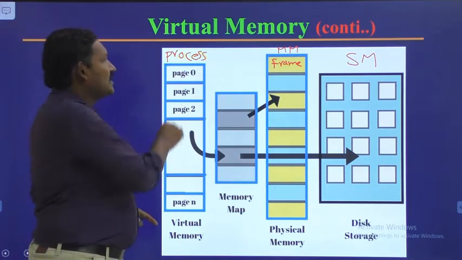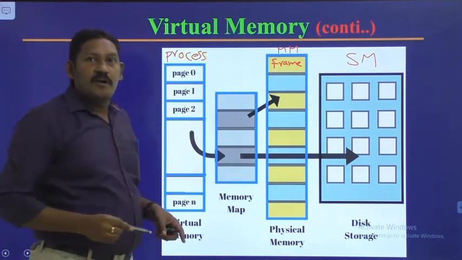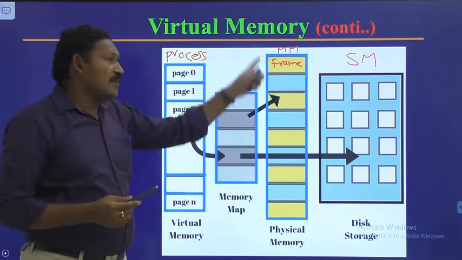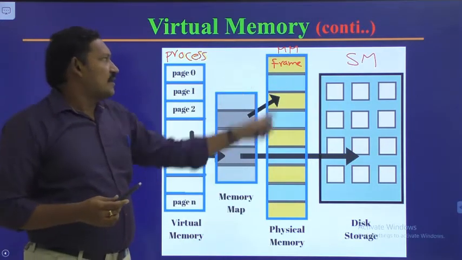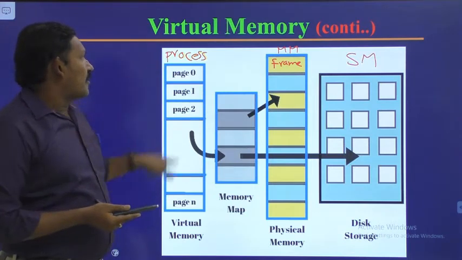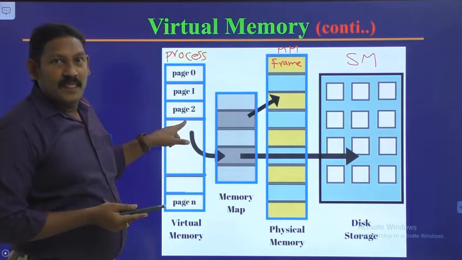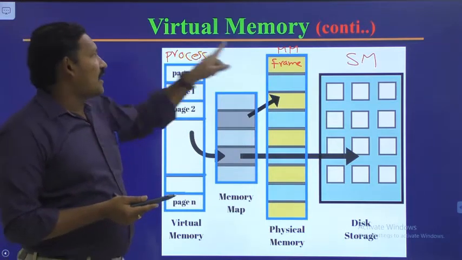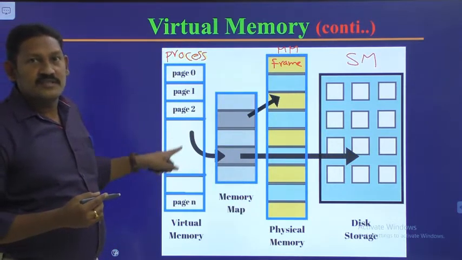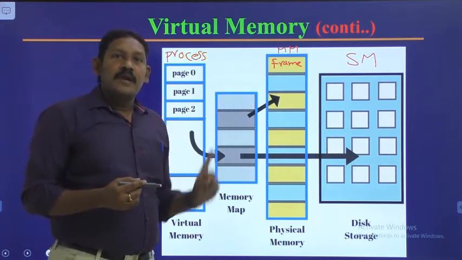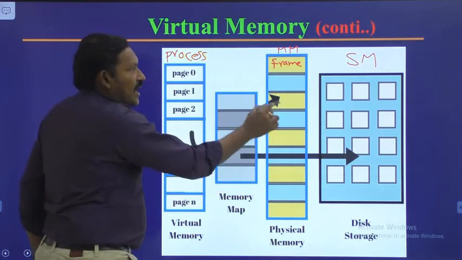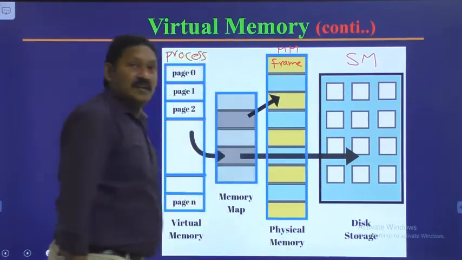If the number of pages is less than or equal to the number of available frames, then each page will be kept in a frame. Thereby, if the number of frames is more, then some empty frames will be available. But here the problem is the number of pages is more than the number of frames. Why? Because we have already discussed that the size of the process is greater than the size of the main memory. So in this situation some of the pages will be kept in the main memory and the remaining we will keep in the secondary memory.